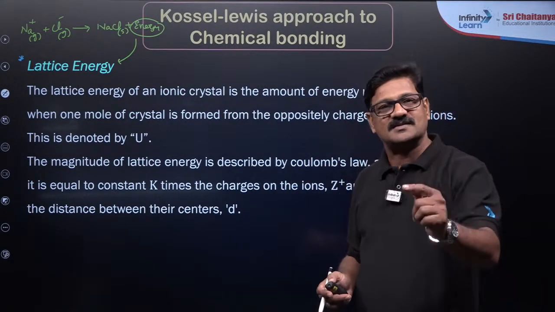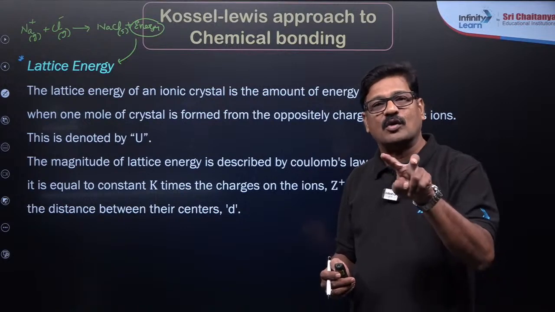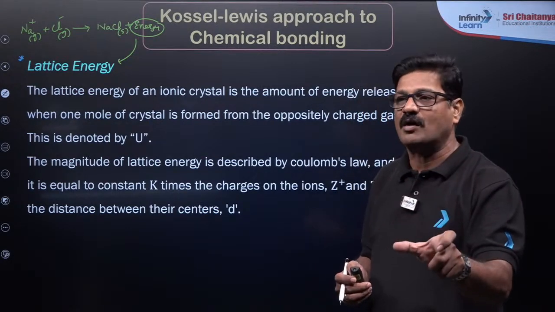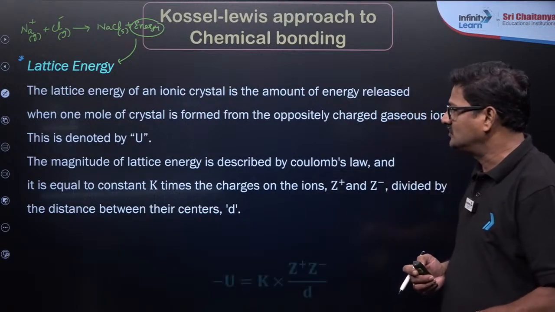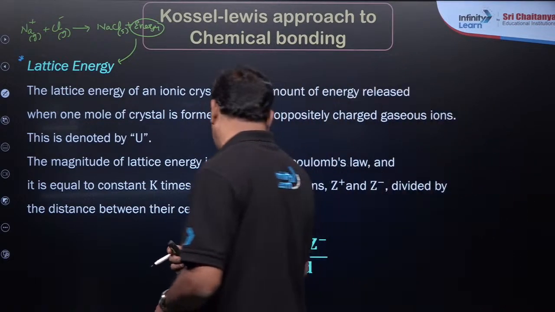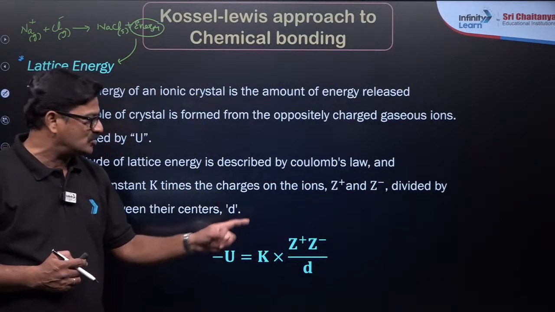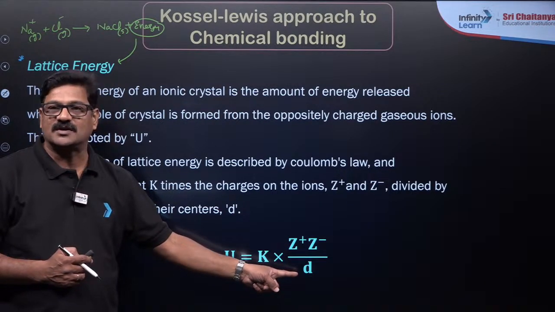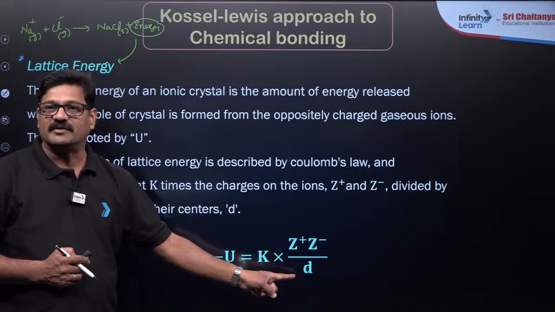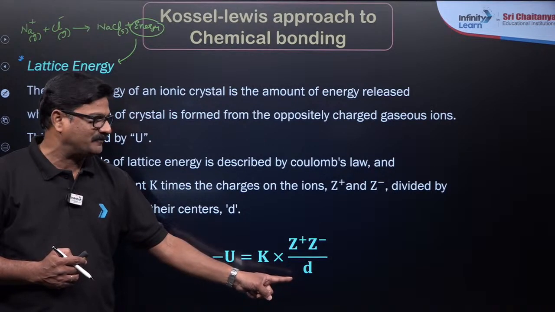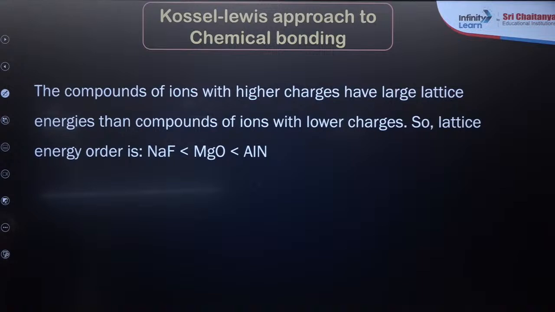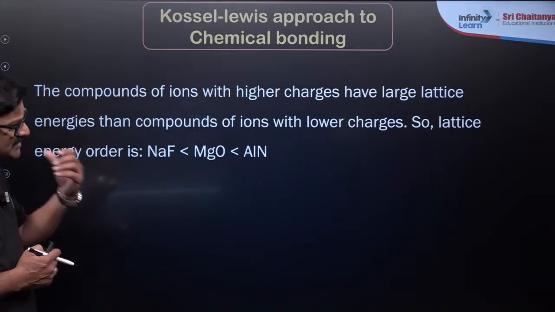The one with more lattice energy should also have a very strong bond strength between the two. Lattice energy is directly proportional to the magnitude of the charge and inversely proportional to the distance between these two charges. Right?